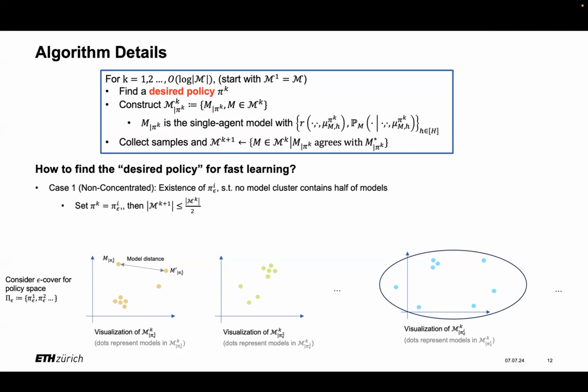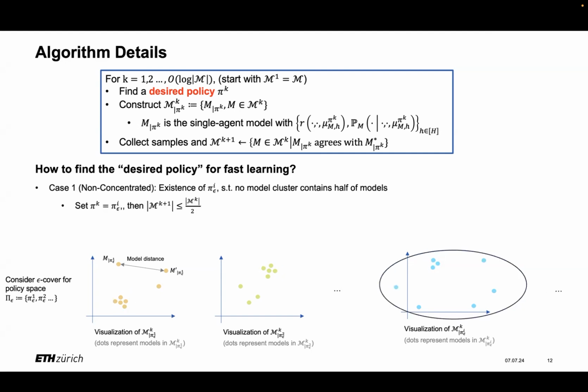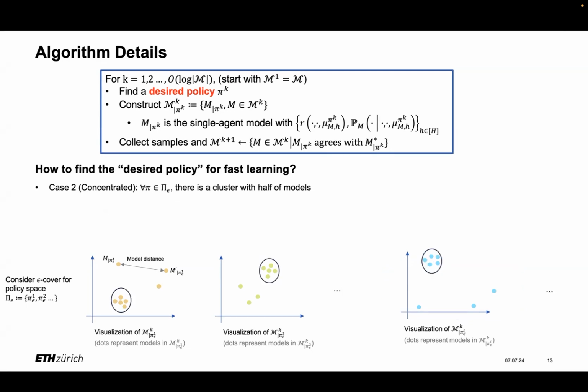In that case, all we need to do is just choose that policy to be the desired policy package. Because after the elimination, we will throw out those models that disagree with the true model, and because the models are scattered, we can eliminate half of the models in this model class.